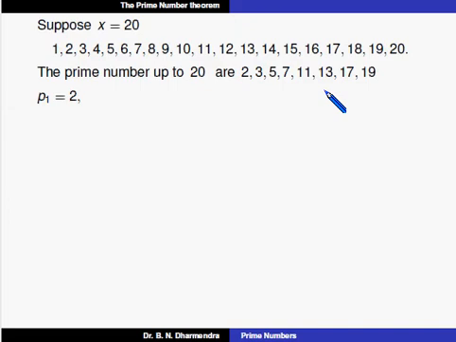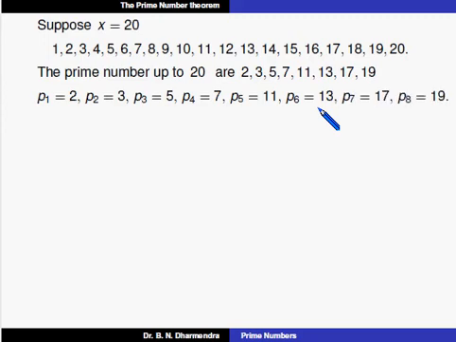So the first prime number is 2, that is P1 is equal to 2, P2 is equal to 3, P3 is equal to 5, P4 is equal to 7, P5 is equal to 11, P6 is equal to 13, P7 is equal to 17, P8 is equal to 19.